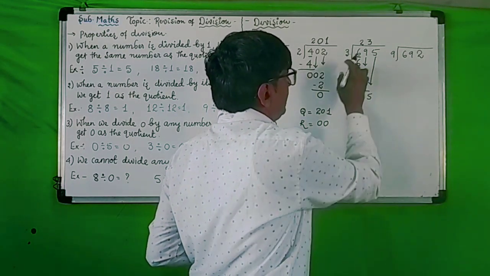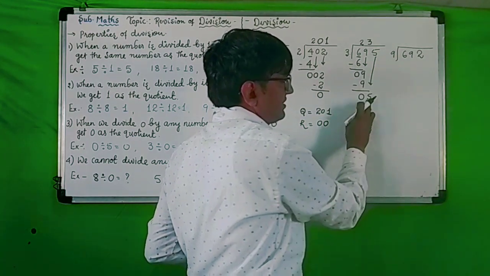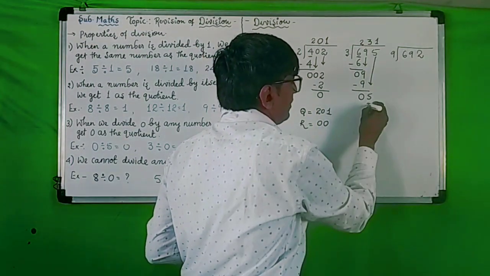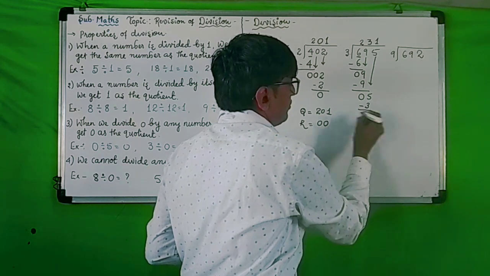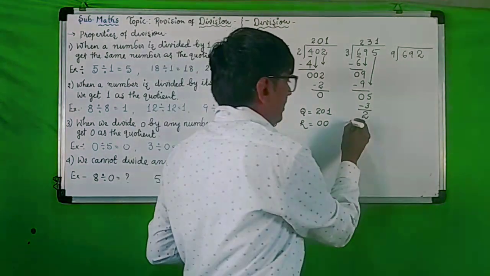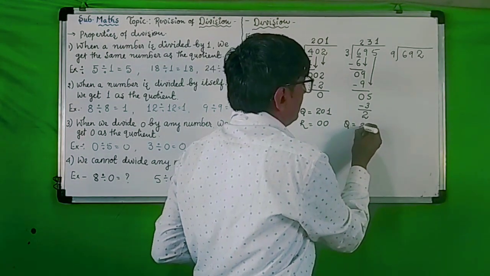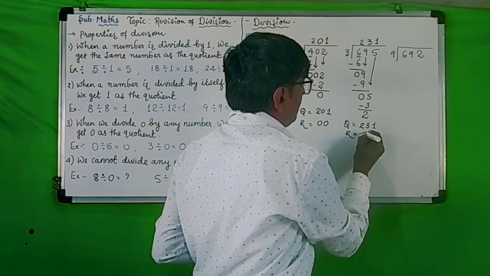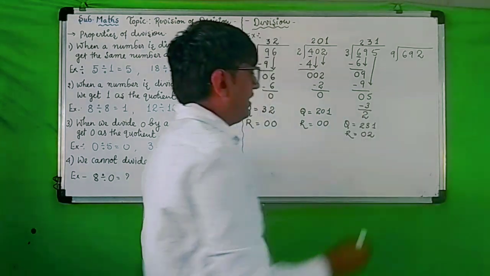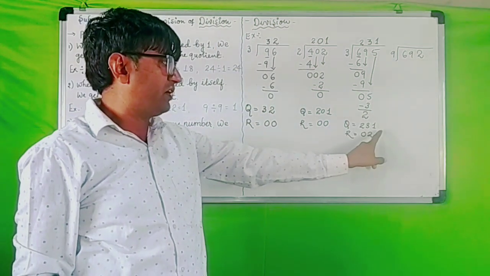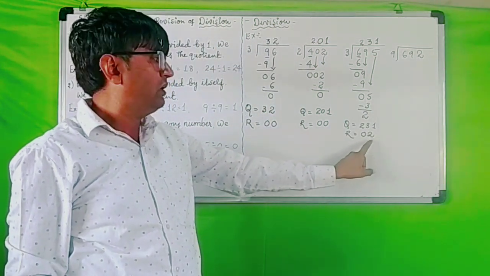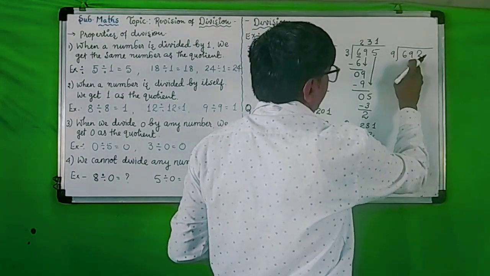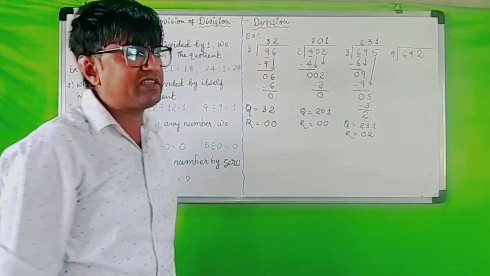3 ones are 3, 3 twos are 6, 6 is greater than 5. So 3 ones are 3 only, it is 2 only. Okay, so here I will write quotient equal to 231 and remainder equal to 2. Understood children? So quotient is 231 and remainder equal to 2. Understood? Next one. Now 692 divided by 9.